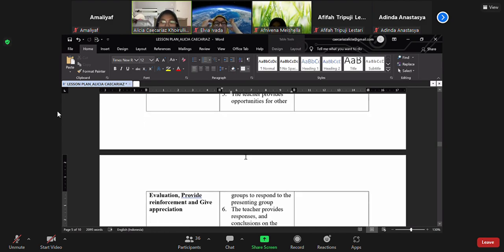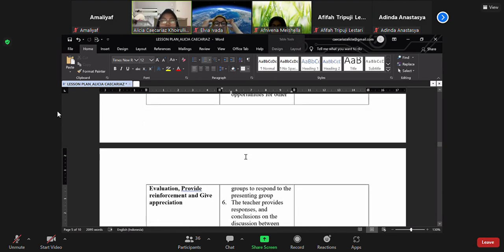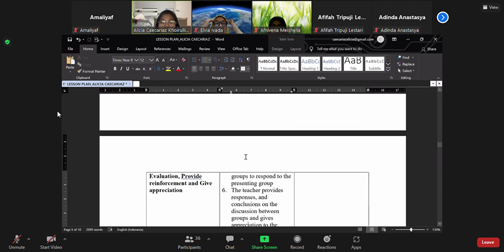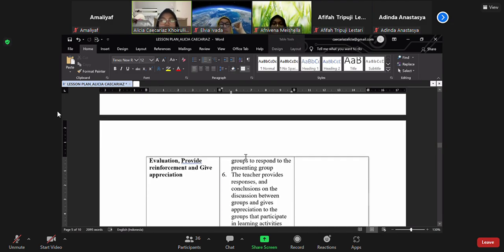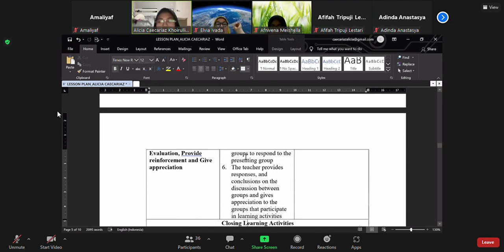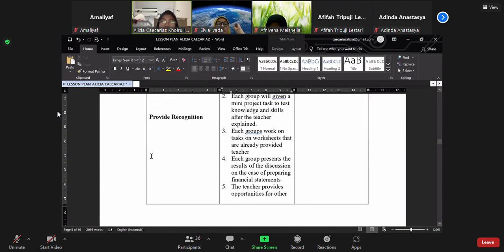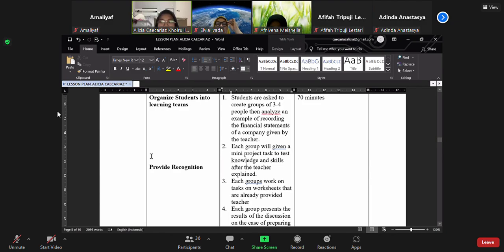And 6, the teacher provides response and conclusion on the discussion between groups and gives appreciation to the groups that participate in learning activities. This is the evaluation, reinforcement, and appreciation. The time allocation is 17 minutes.